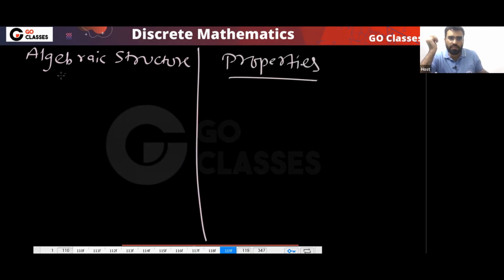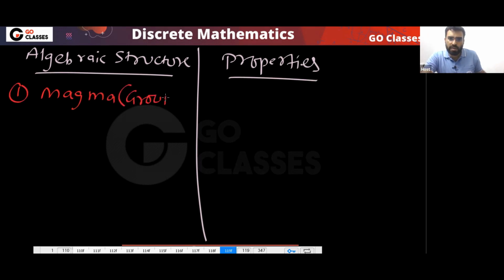This is the first structure that we have. This is called magma. Some people also call it groupoid, but the popular name is magma. Now let's see what is magma. Basically, the closure property must be satisfied. That's it, right? So by definition, every algebraic structure is a magma. Magma basically means that only the closure property must be satisfied.